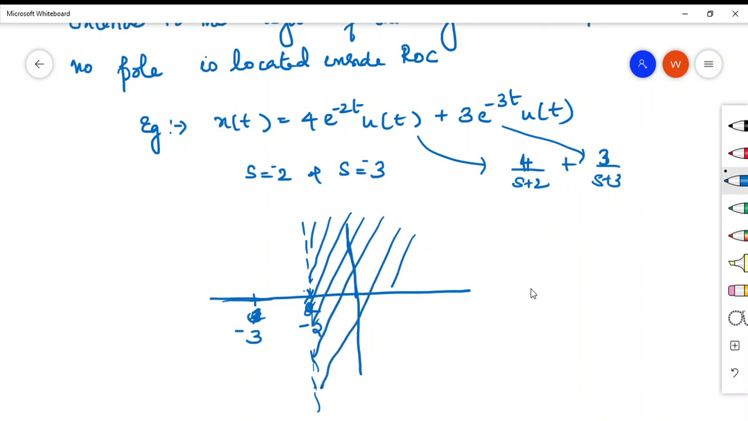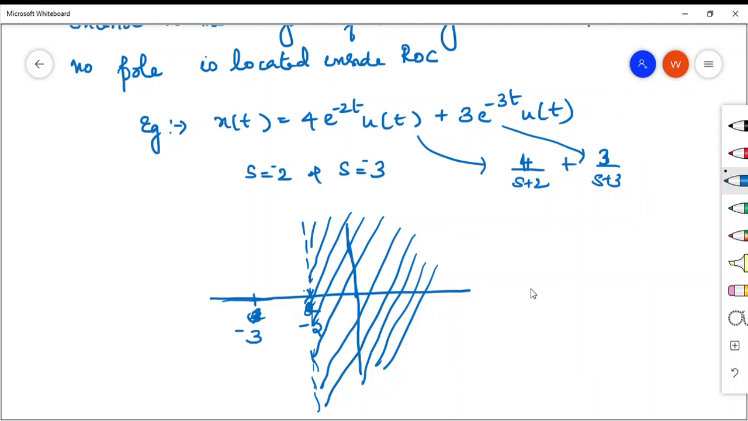So this is the property of ROC. If x of t is a right-sided signal, then the ROC extends to the right of the rightmost pole. You have to write the poles first, then identify which is lying on the right side, and then the ROC extends to the right of that particular pole. Now the next property.